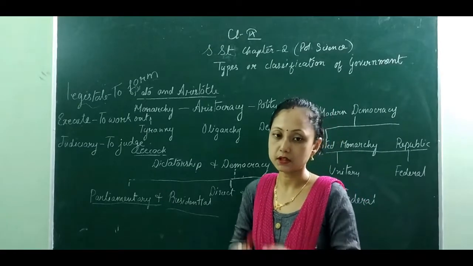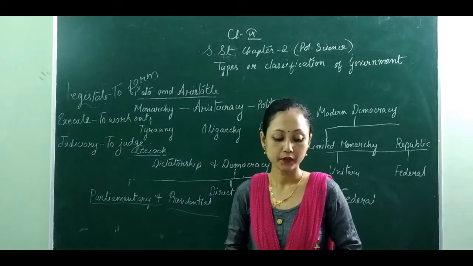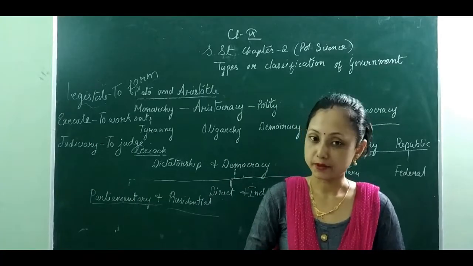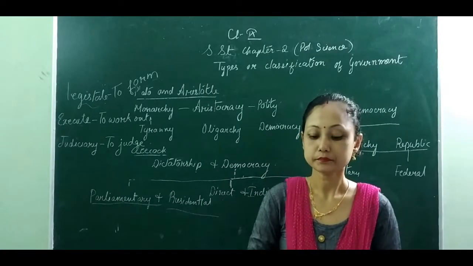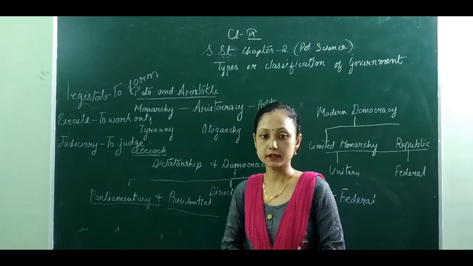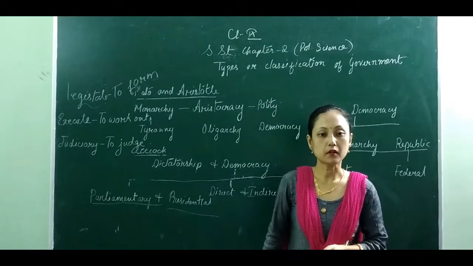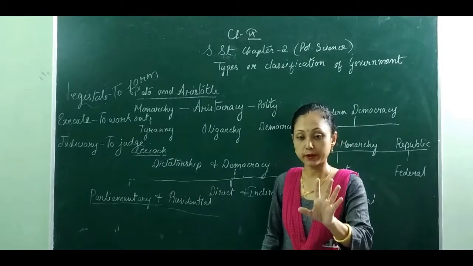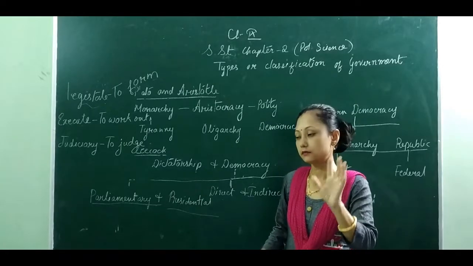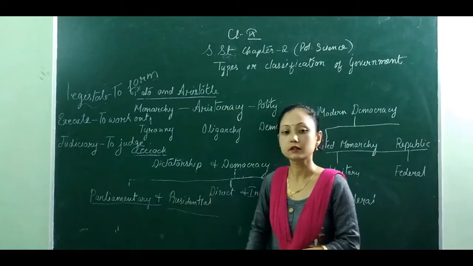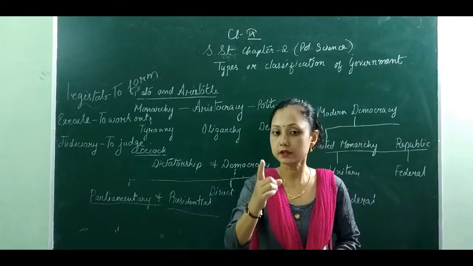Now here, merits. The merit of a presidential form of government is that during an emergency, the presidential form of government is the most suitable, meaning it is very favorable, because the president is the only one who takes all the decisions.